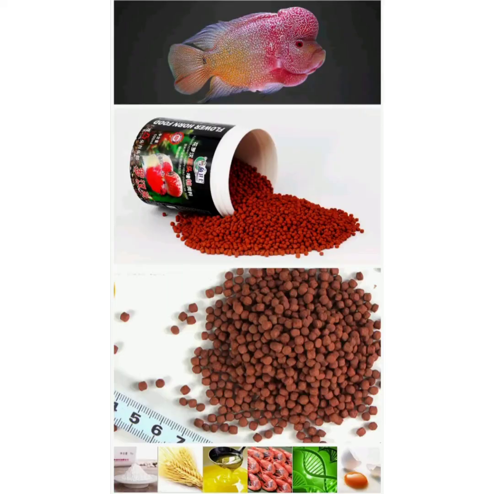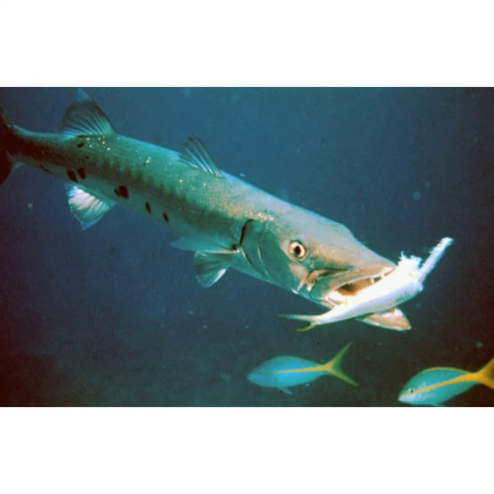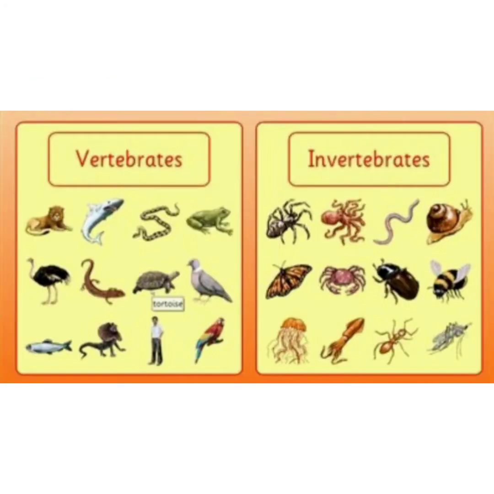Tiny plants, seafood, plankton and small fishes. What are vertebrates? Animals with a backbone are called vertebrates. Animals without a backbone are called invertebrates. A group of fish is called school.